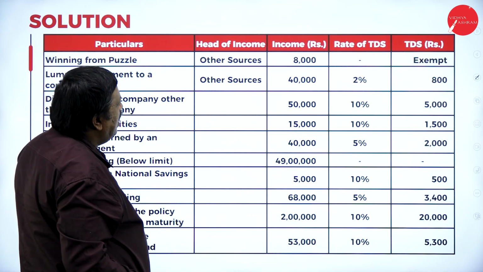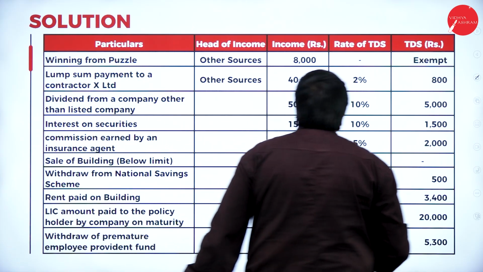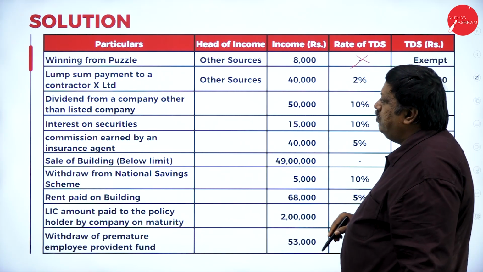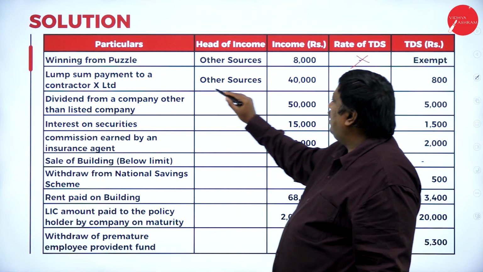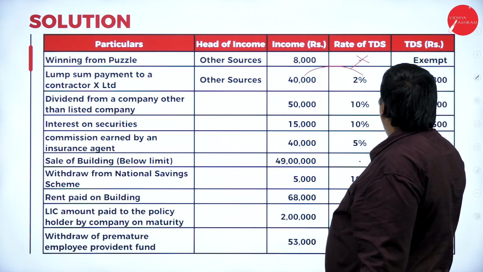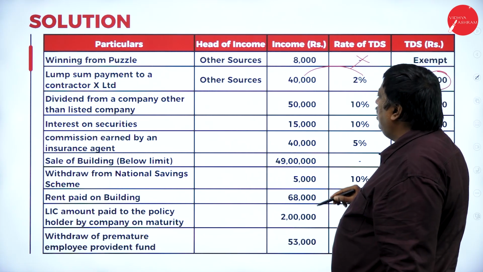First one, up to 10,000 it is exempted, so there will be no TDS on that one. Lump sum payment to a contractor is 40,000. So 2% of 40,000 will be 800 rupees here.